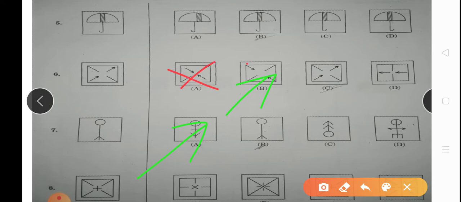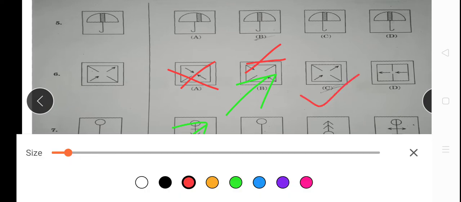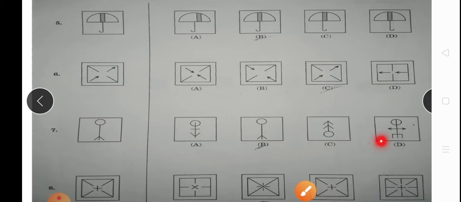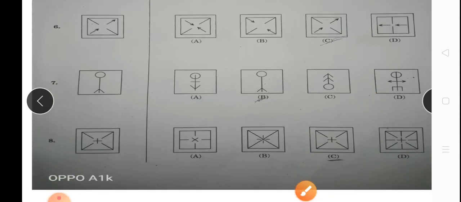That's wrong. These are also wrong. This is wrong. It will be the same. That means it is correct. It is wrong. Our answer will be option number C. Let's move on to the seventh question.